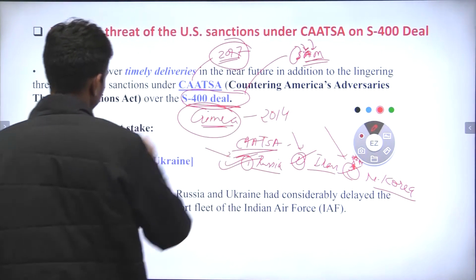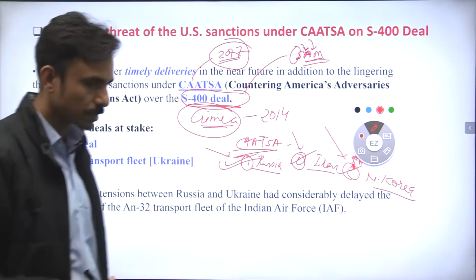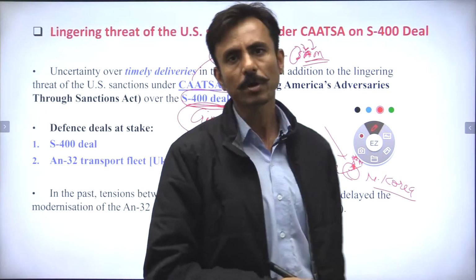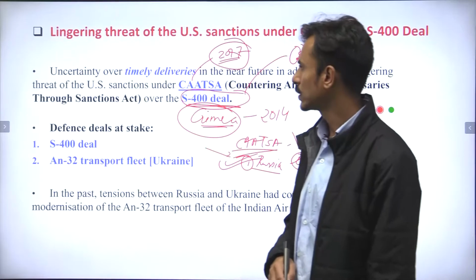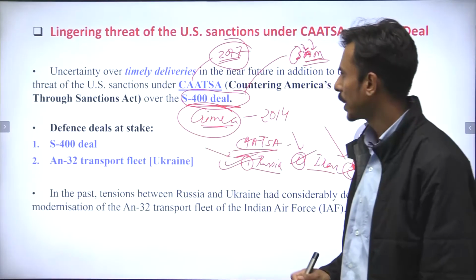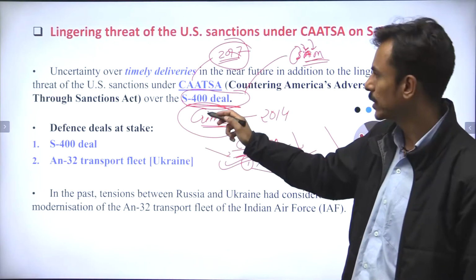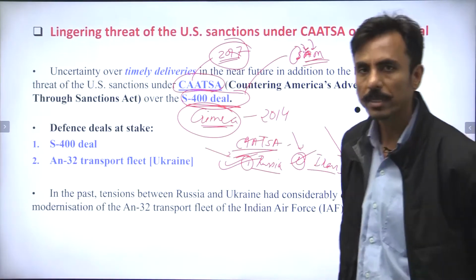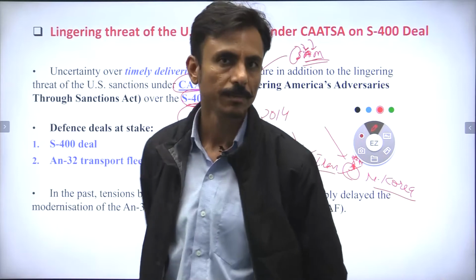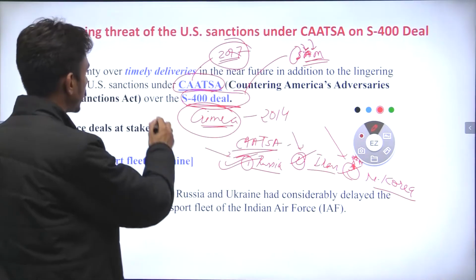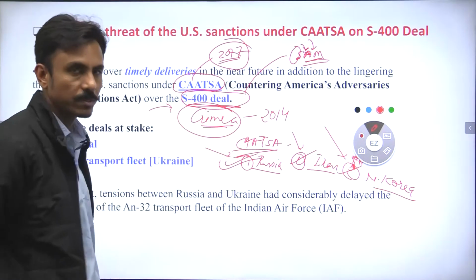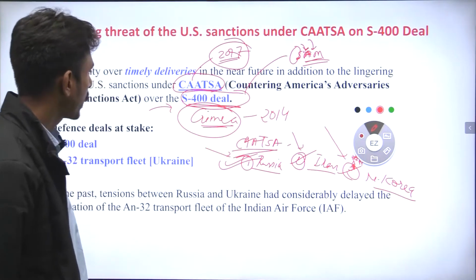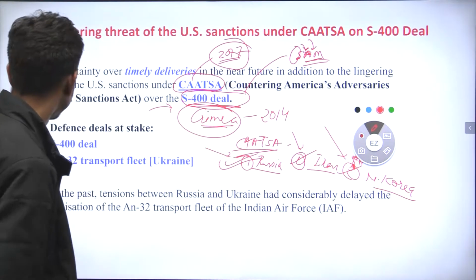So it's the S-400. Now because India is not taking any stand over the Ukrainian issue, America is threatening India that it would impose sanctions under CAATSA, because India is entering into a military trade agreement with Russia when it purchases S-400 missiles, correct?